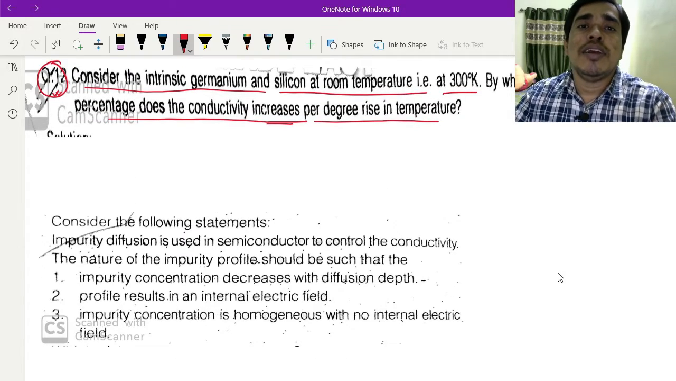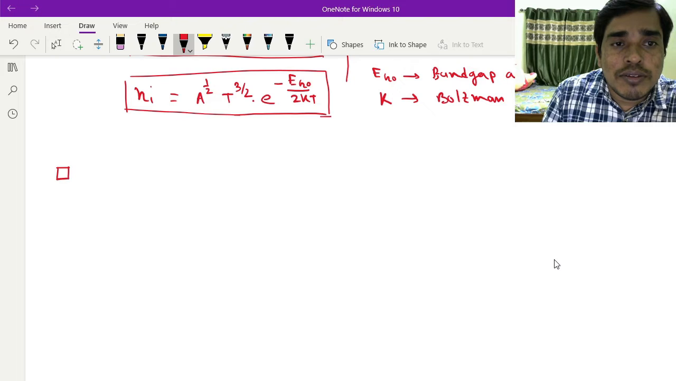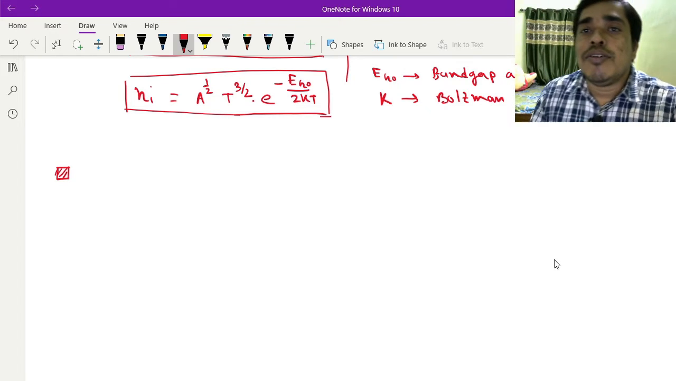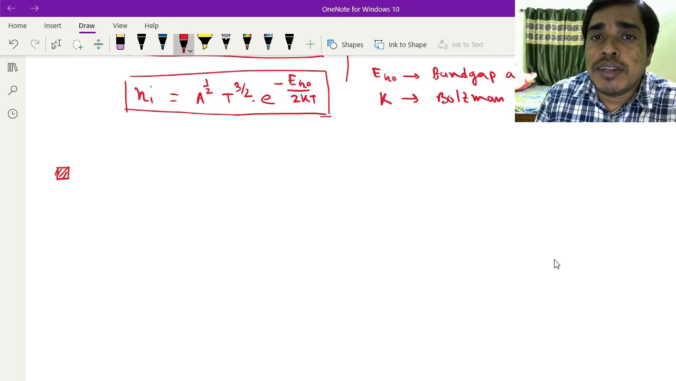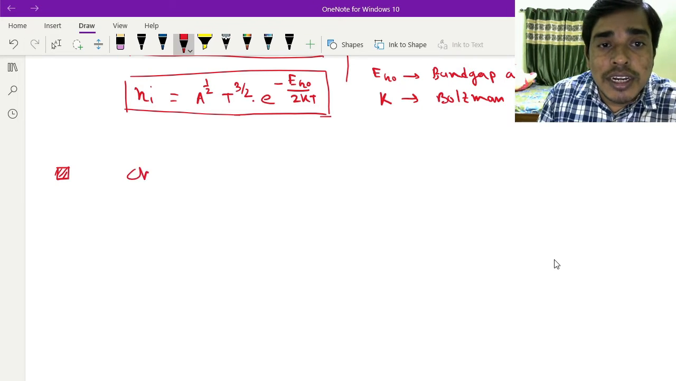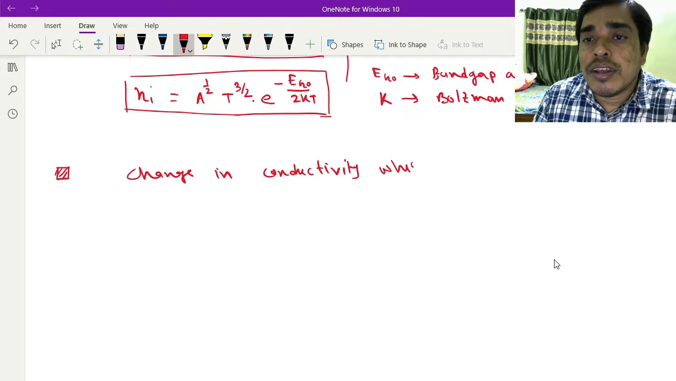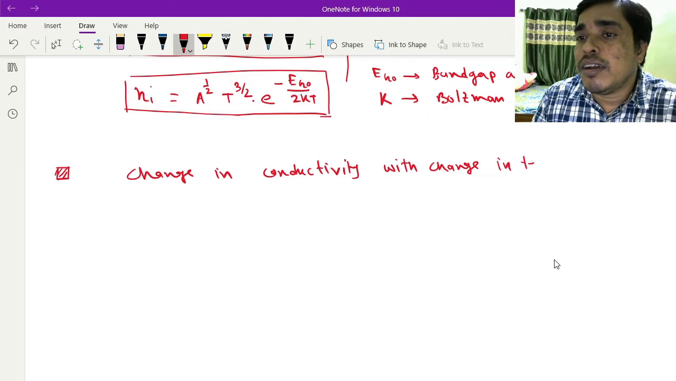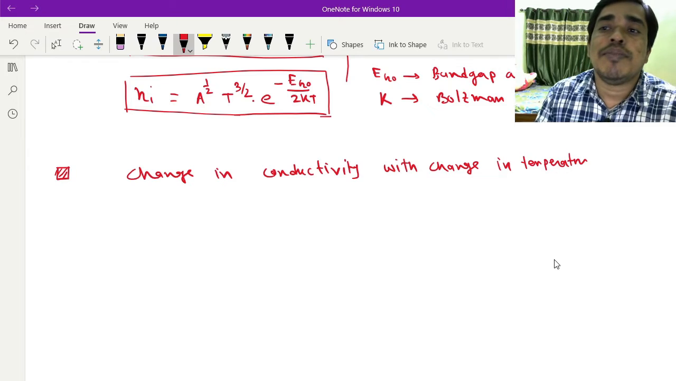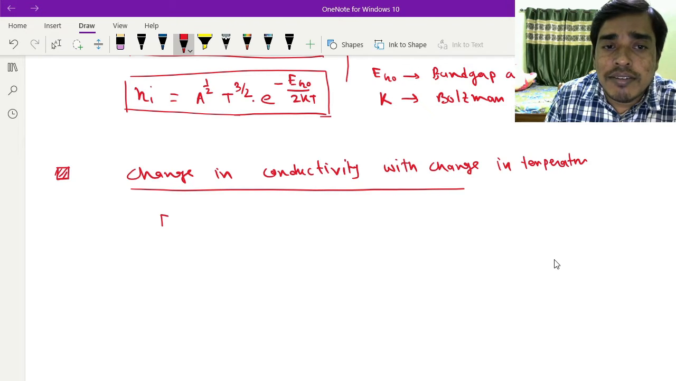You have to derive the formula. So you have to find the change in conductivity with the change in temperature, per degree. So for an intrinsic semiconductor,